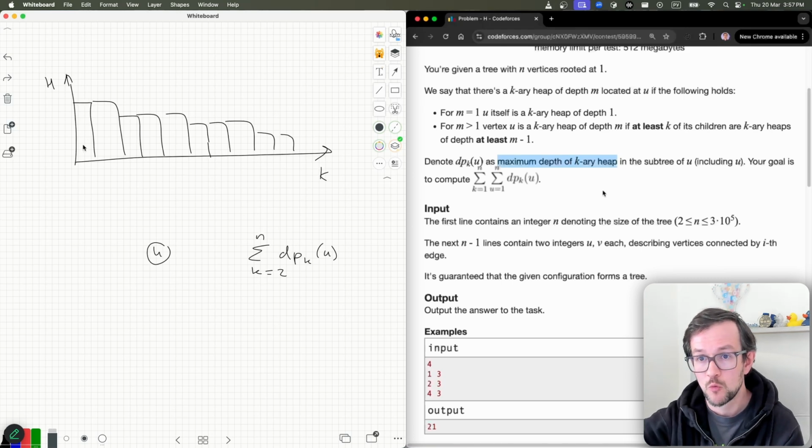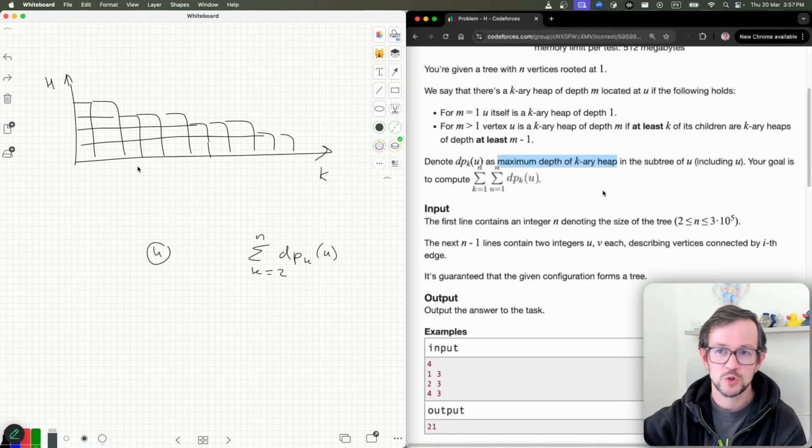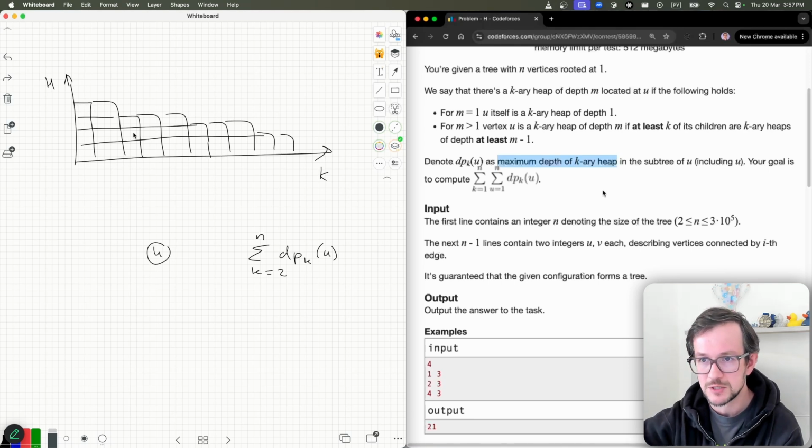I will group all these elements by the same element. Okay, another way to think about it is like this. Imagine you do it like this. You need to calculate the sum of all these elements, which is just the number of cells in this picture, the number of these small squares. You can calculate it column by column, but there are many columns. Or you can calculate it row by row, and there are like log n rows.